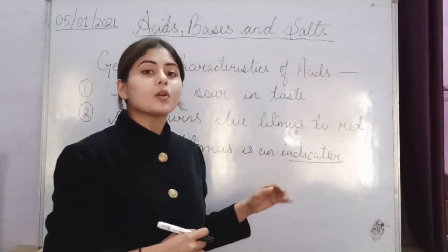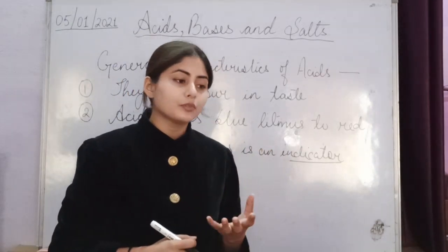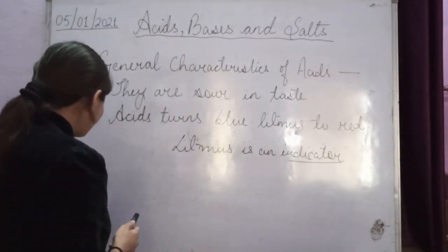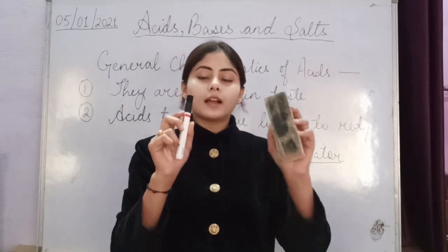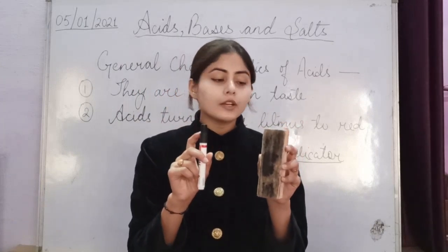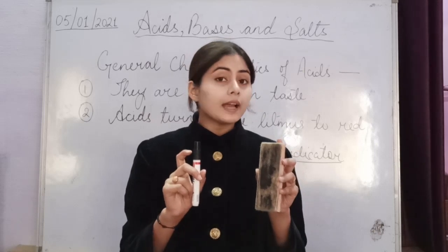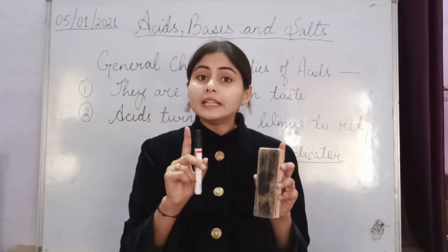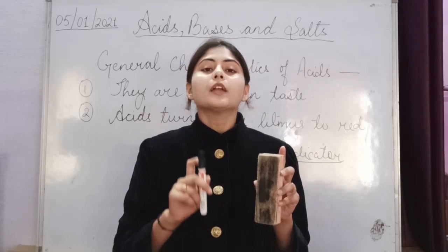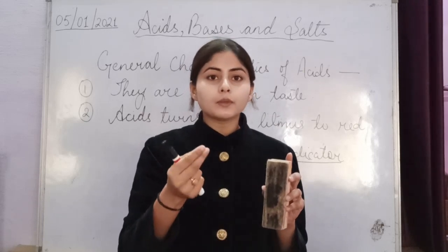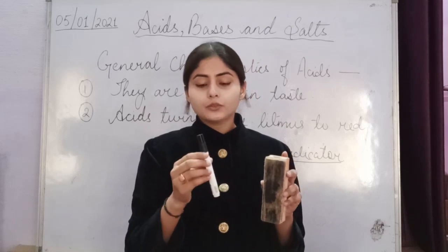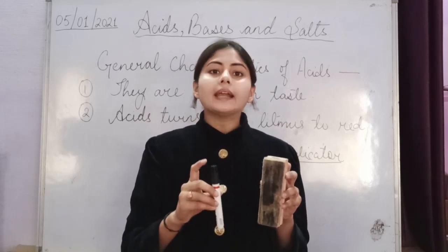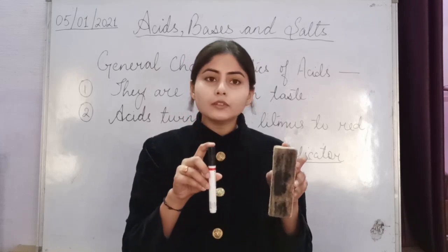Again I am saying, what are indicators? An indicator tells whether our substance or solution is acidic or basic. For example, I give you two substances or two solutions, and I ask you which one is acid and which one is base. How will you identify? You will use an indicator for that. You can take either a litmus paper or litmus solution, any one you can take. So take a litmus paper and dip it in both the solutions.